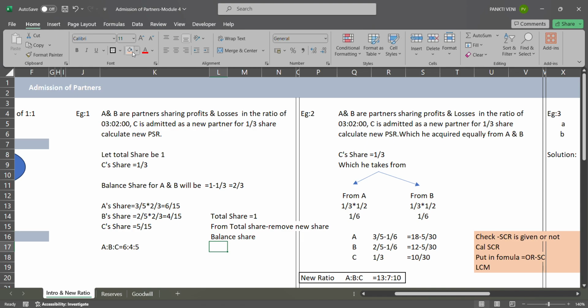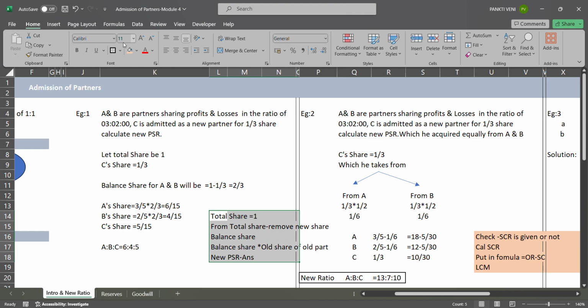Multiply this balance share with the old share of the old partners. Then you will get your new PSR. New PSR is your answer.